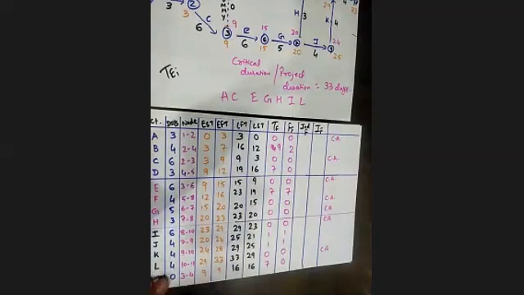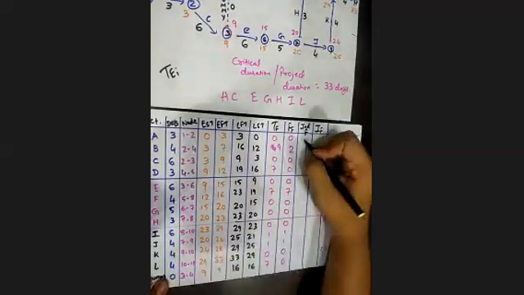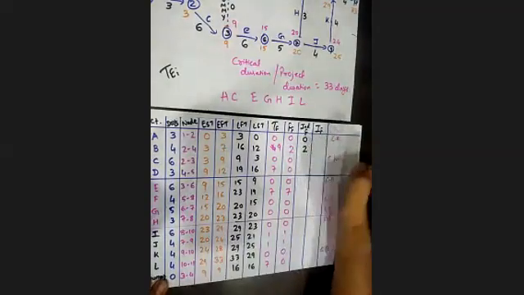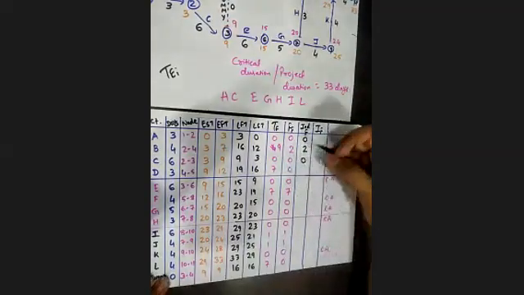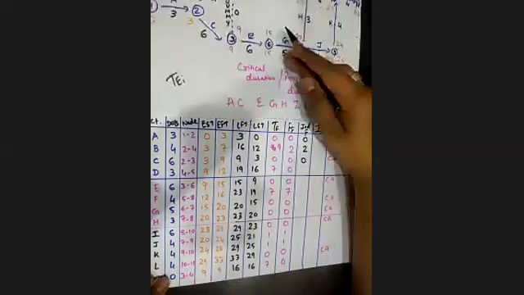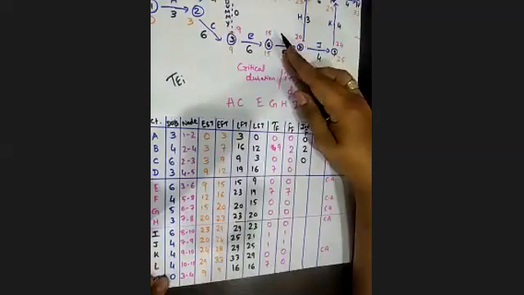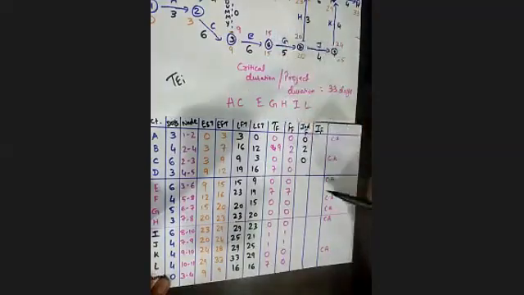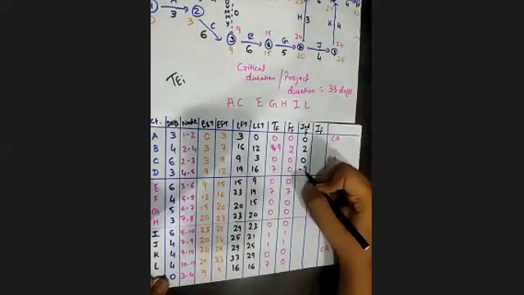Now if I want independent float, what is the independent float formula? TEJ minus TLI minus duration. So 0, 2, 0. For D it is interesting, just check it out. 12 minus 16 minus 3, so it is minus 7.